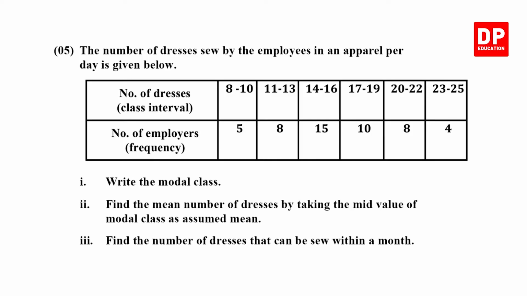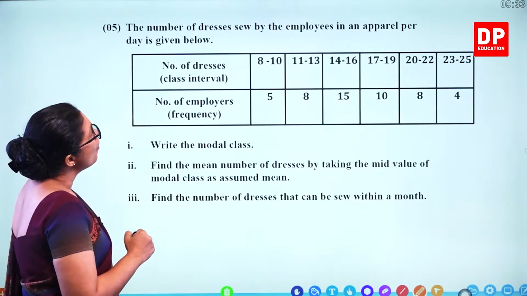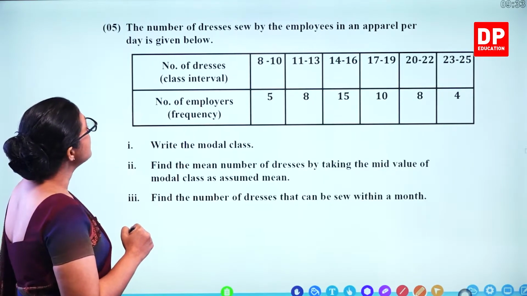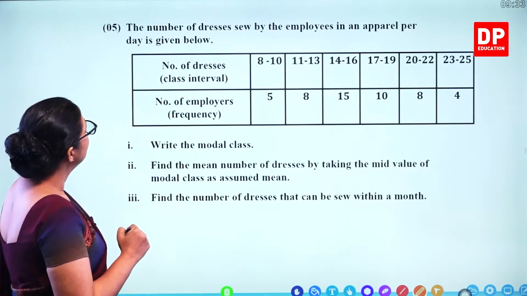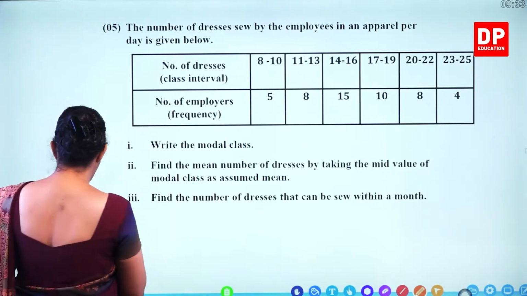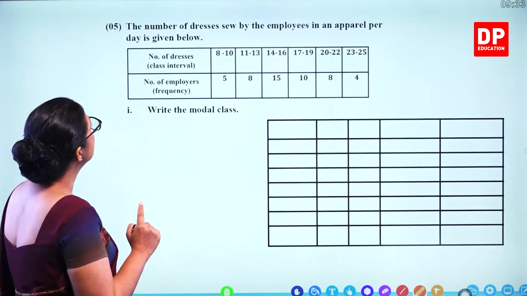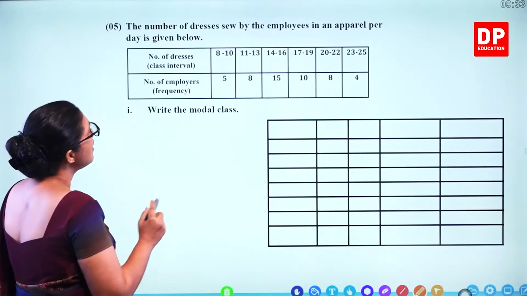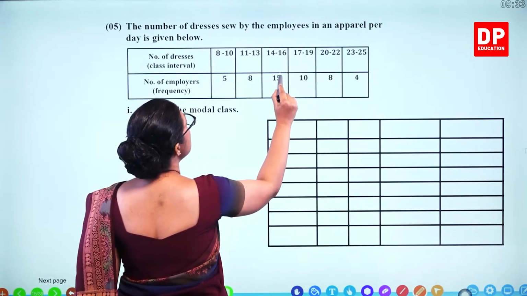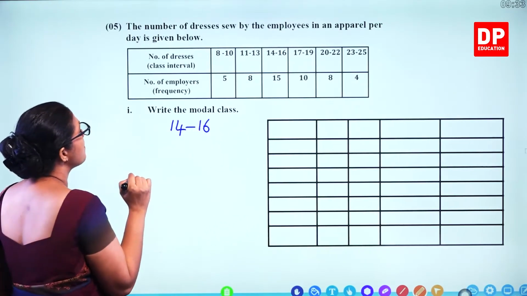Now let's take question number 5. The number of dresses sewn by the employees in an apparel per day is given below. So this is about statistics. We'll do the first part. Write the modal class, the one which has the highest frequency. Look at the data set. Here 15 is the highest, so 14 to 16 is the modal class.